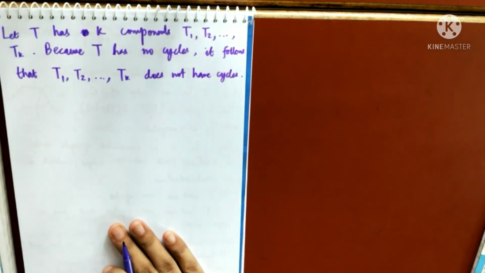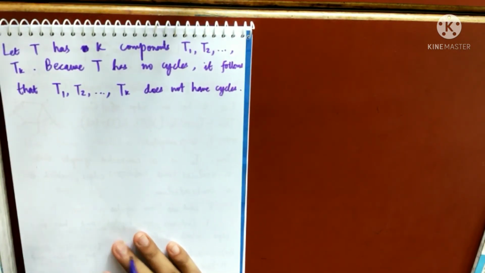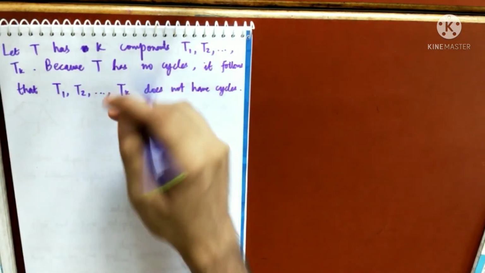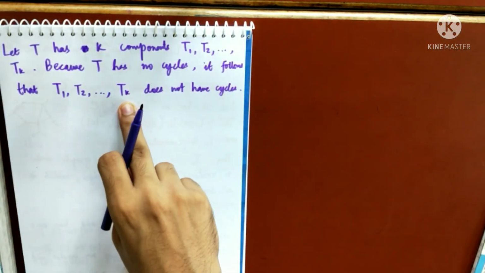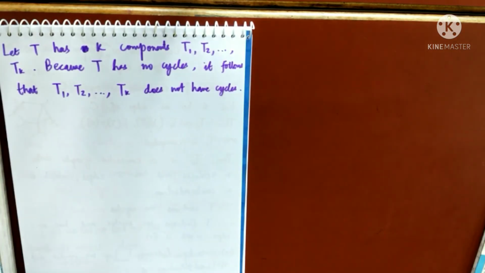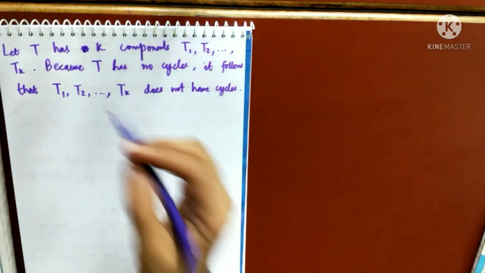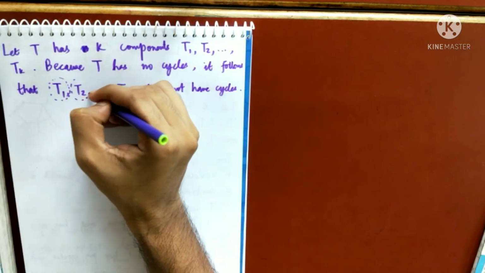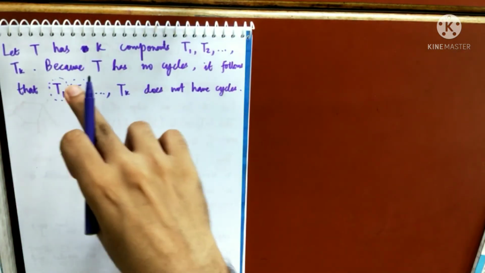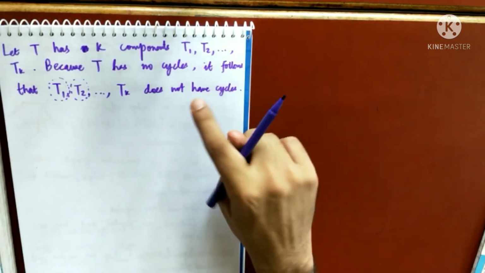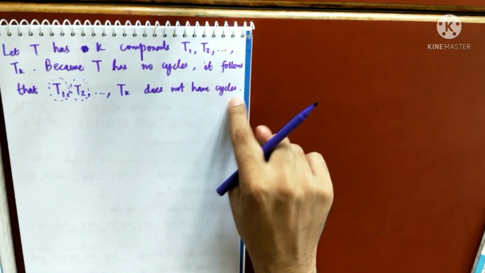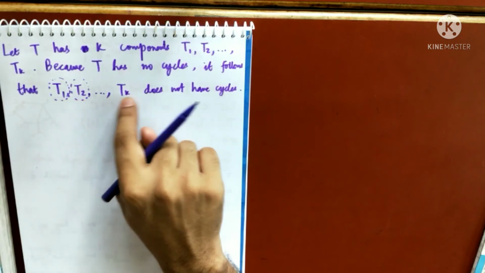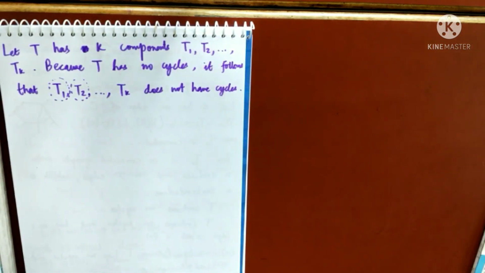So now you see, very easy. The idea is very simple. T1, T2, Tk are components. What is the meaning of components? By the definition of a component, we know that they are connected. So try to understand my point. These are components, that means they are connected. So T1 is connected, T2 is connected, and so on, and they do not have any cycles. So if you pick up any one of these, then it is connected and has got no cycles.